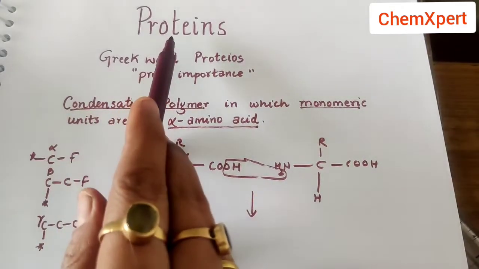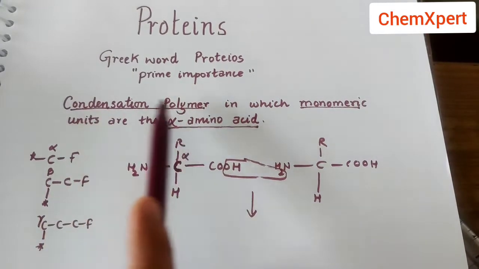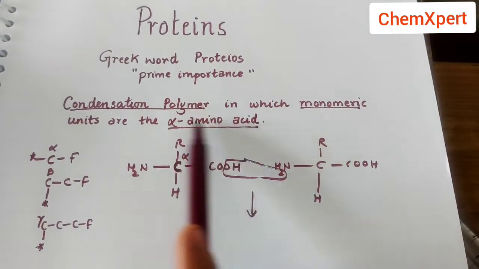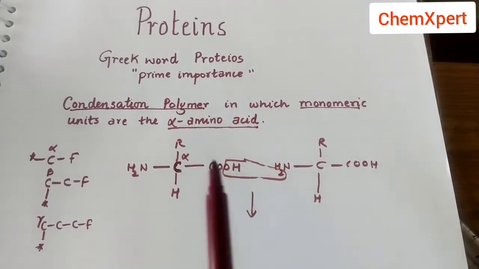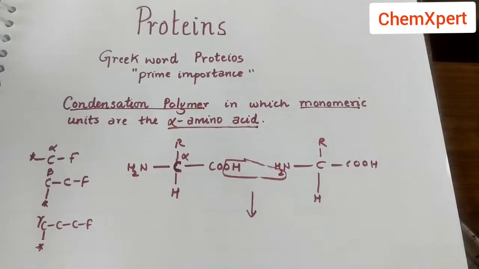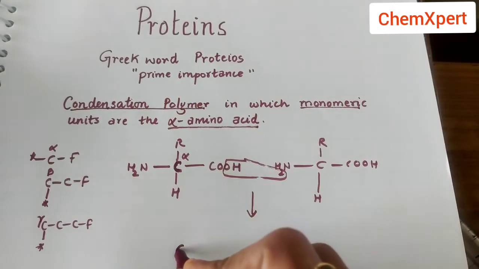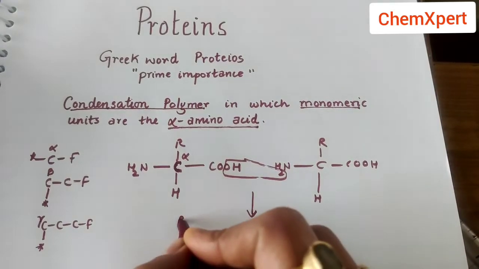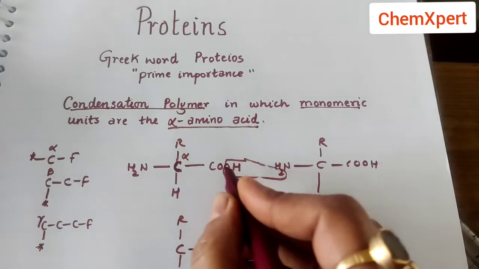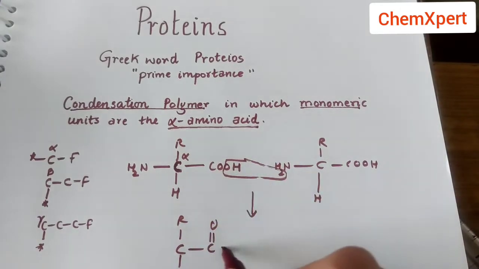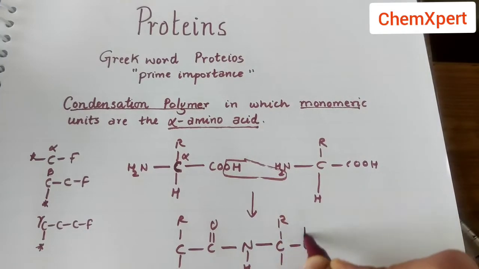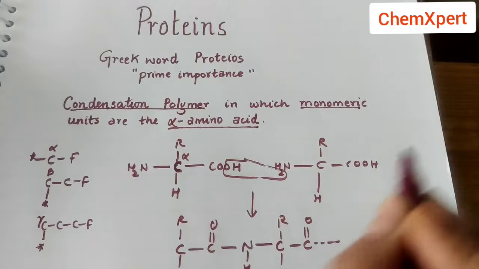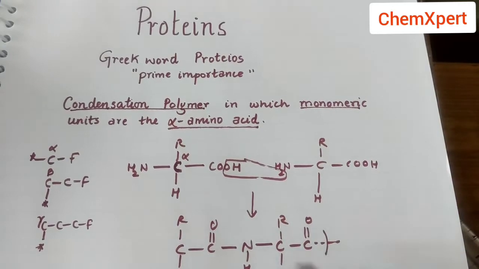So what are proteins? They are the condensation polymers of alpha amino acids. So this is an alpha amino acid, one monomer combining with another monomer and forming a long chain like structure in which there is CO, this is OH, and this H will be removed. What is left here? NH, CHR, H, again CO, and this OH will form a bond with another NH2.